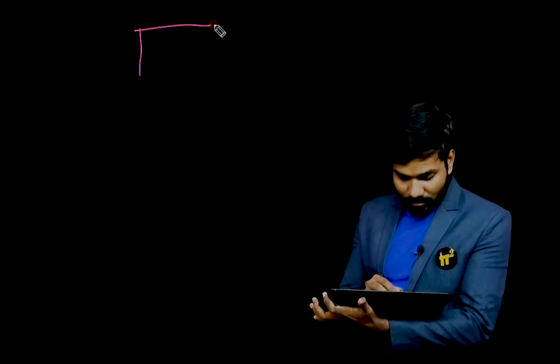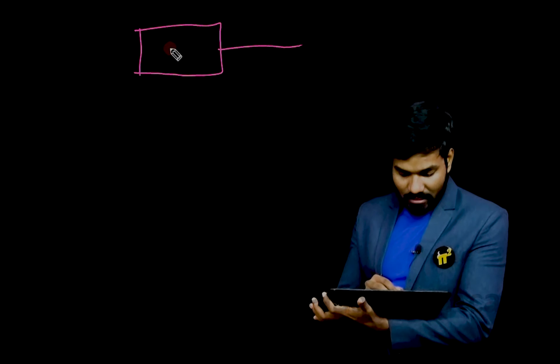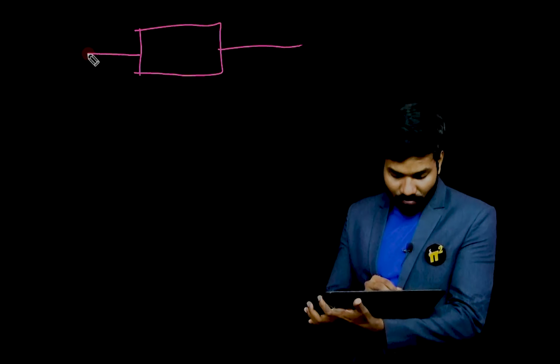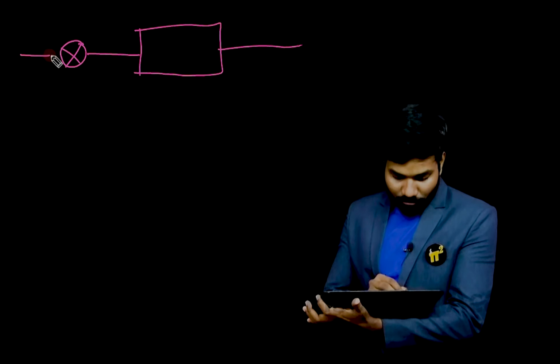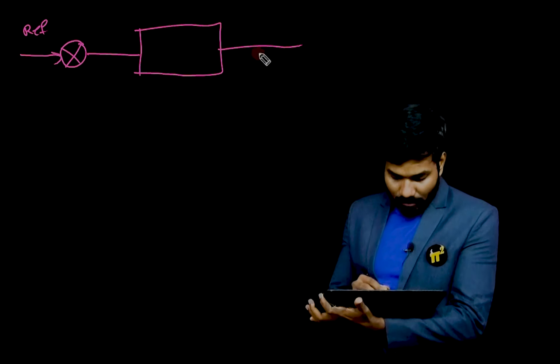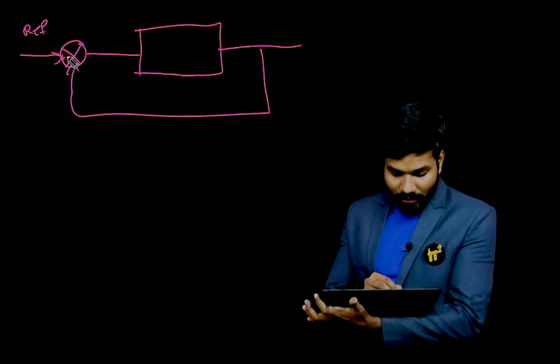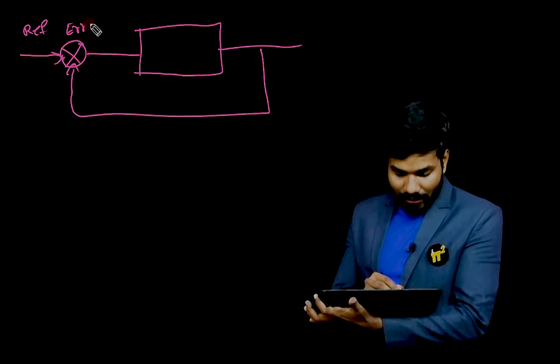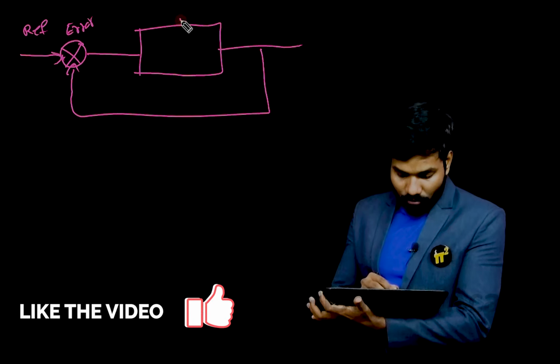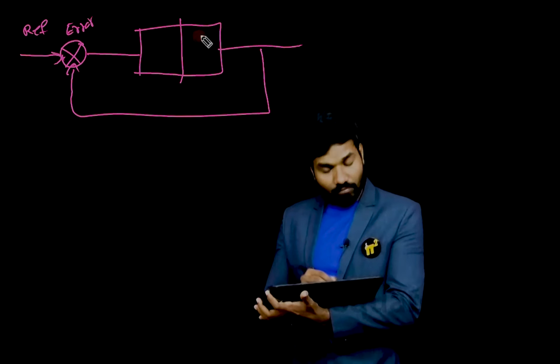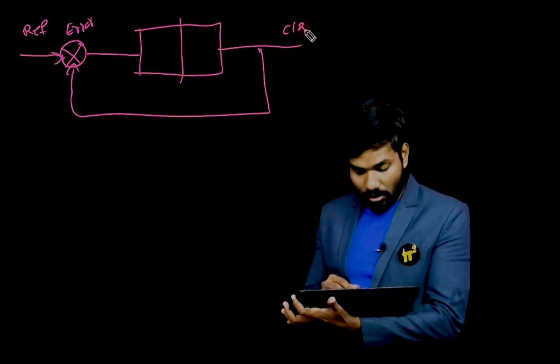So the conclusive statements are: when we say control system, don't think it means something very big. It's a simple piece of box. Here we have plant, controller, everything, and this is being compared with some reference value, and the output is fed back to the input based on the difference you get at the error detector. If you have a controller part, the controller will take necessary action so that you will get the desired output.